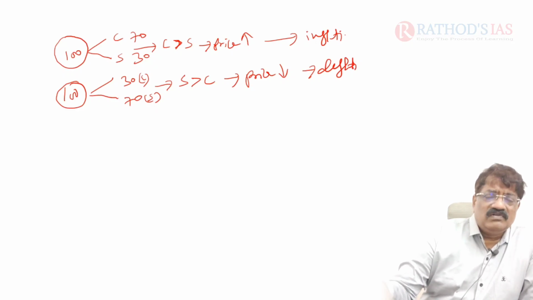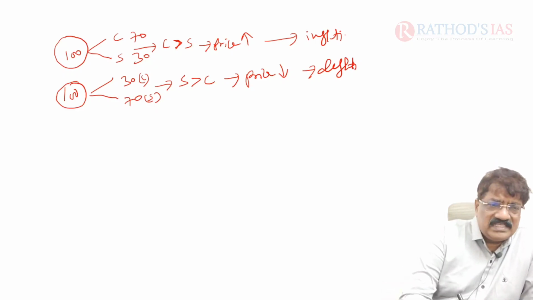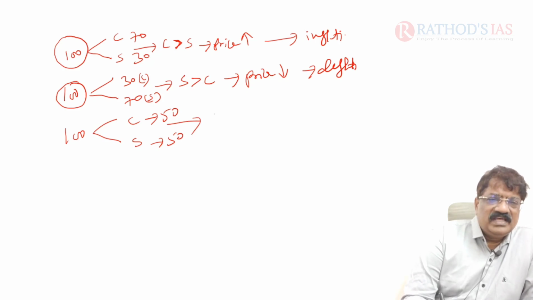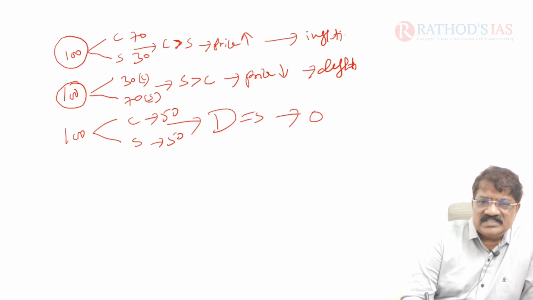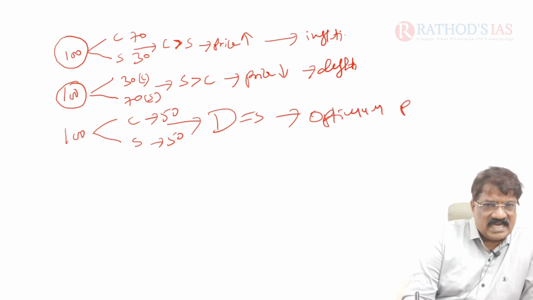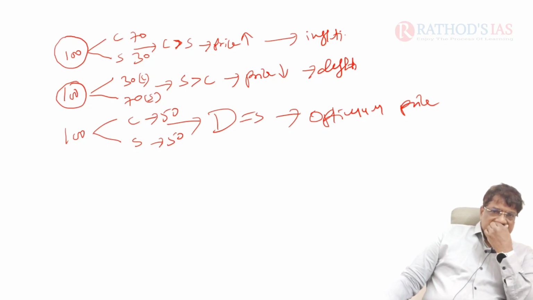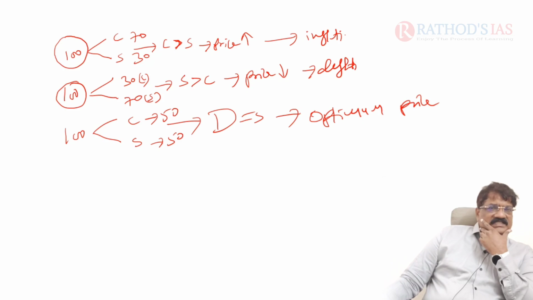So to do so, what we have to do is, your 100 rupees must be spent 50 rupees over consumption, then saving 50 rupees. Yes, it is comfortable. The demand equals supply, no price rise, just the optimum price you realize. I think it's clear. So in such a way measures are taken.